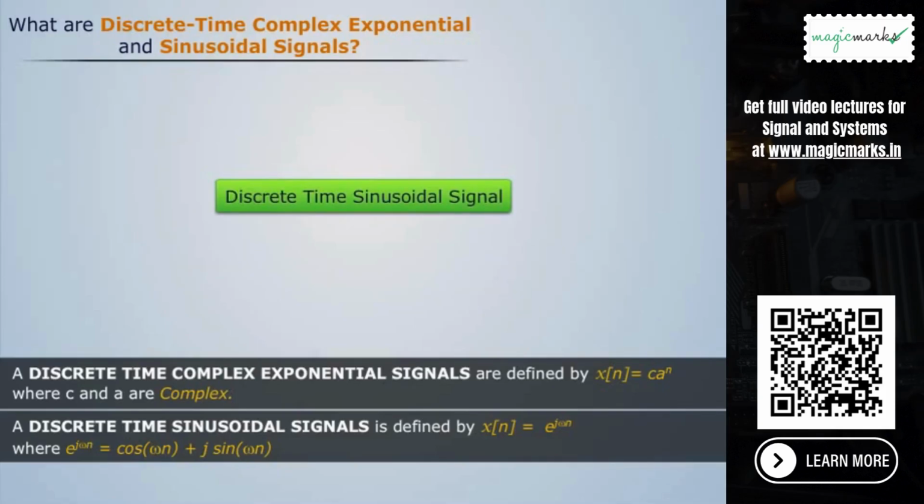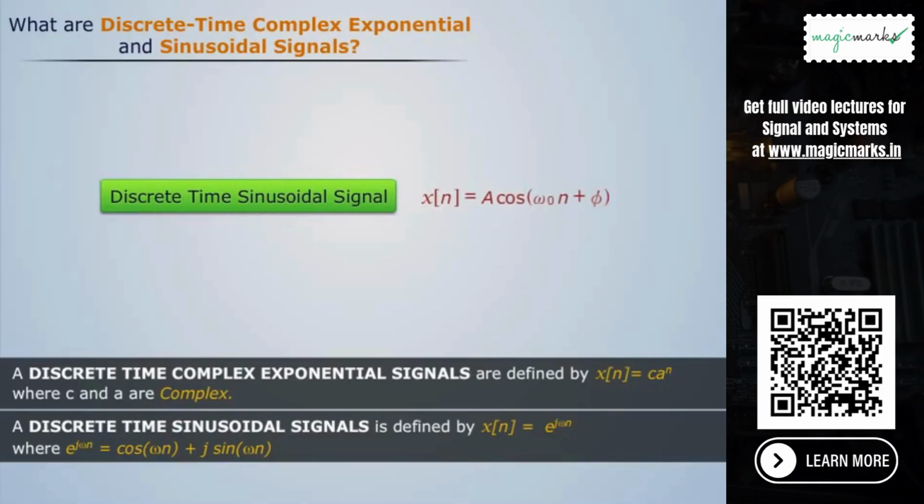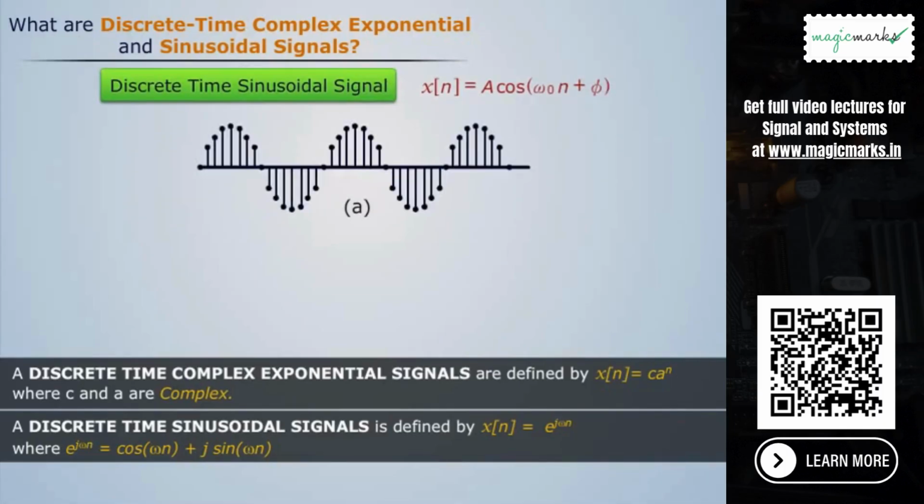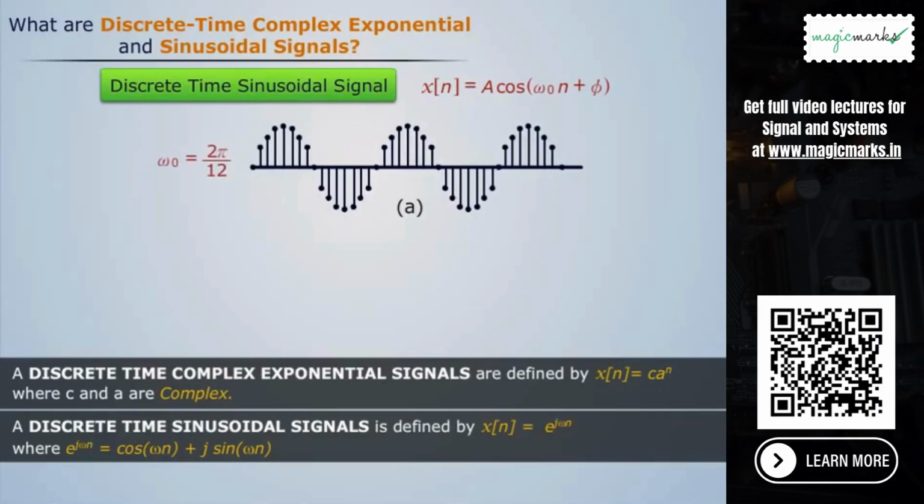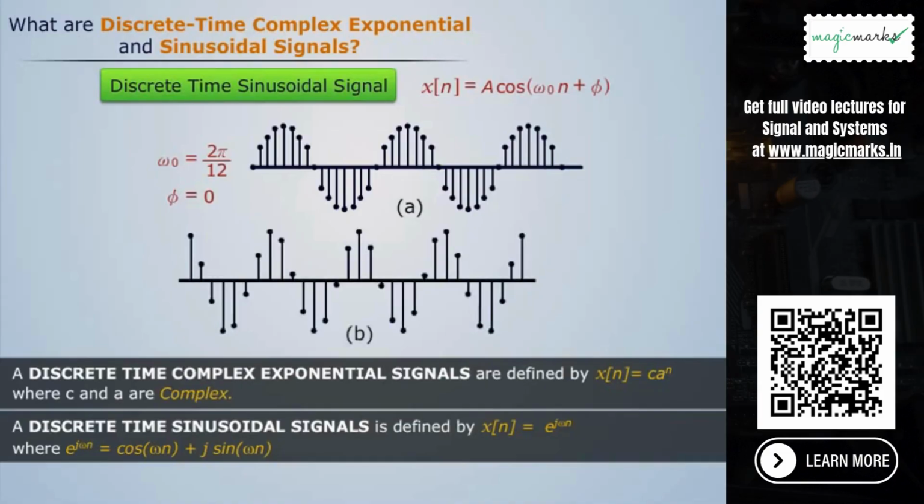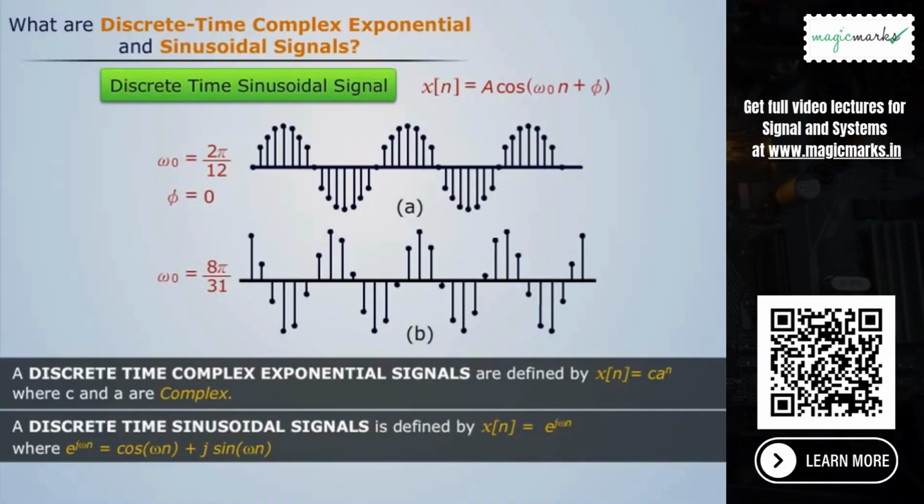Now let's talk about the discrete-time sinusoidal signal defined by x of n is equal to cosine of omega n plus phi, which has infinite total energy but finite average power. Now another case, if we take n to be dimensionless, then both omega and phi have units of radians, and we can find different waveforms at different frequencies. For example, figure A in which omega is equal to 2 pi by 12 and phi is set at 0, and figure B in which omega is equal to 8 pi by 31 at 0 phi.